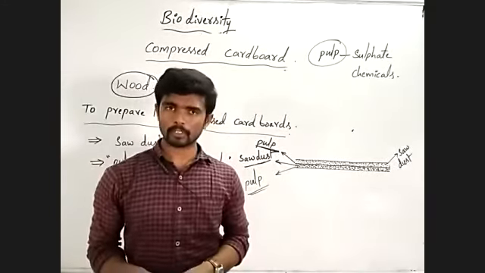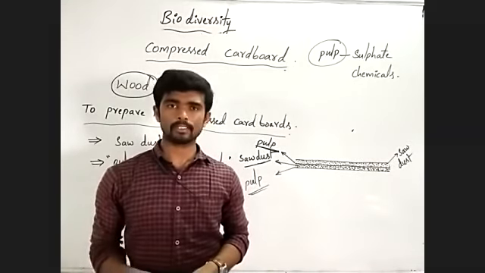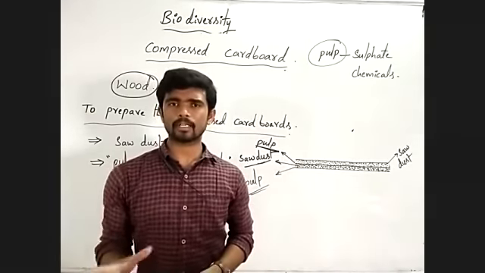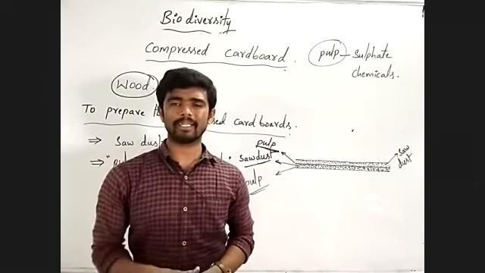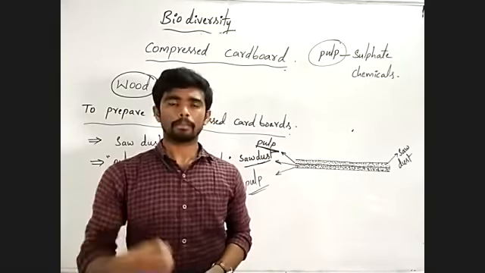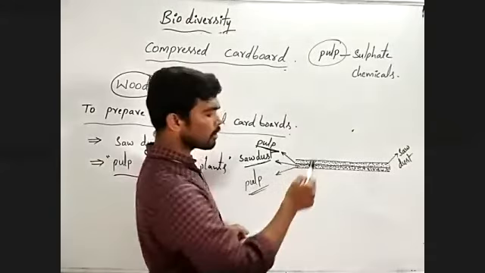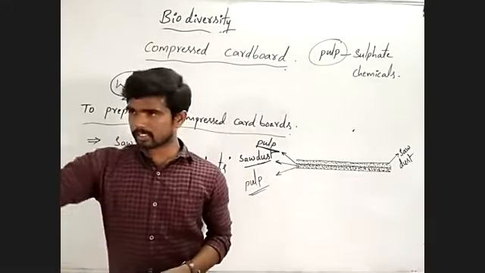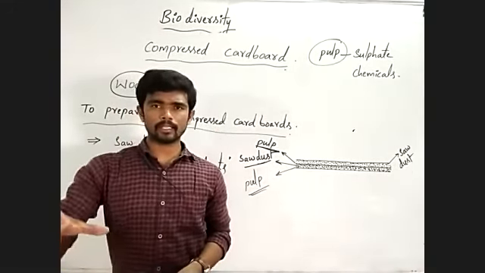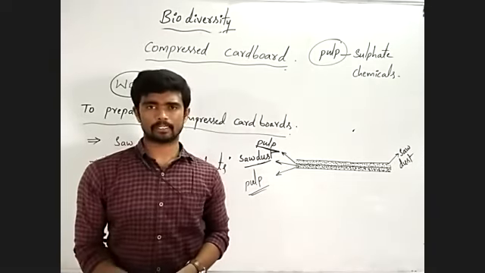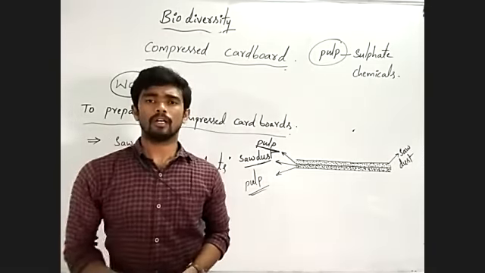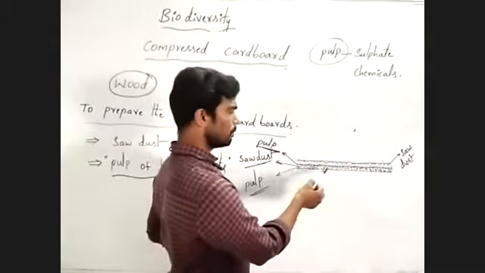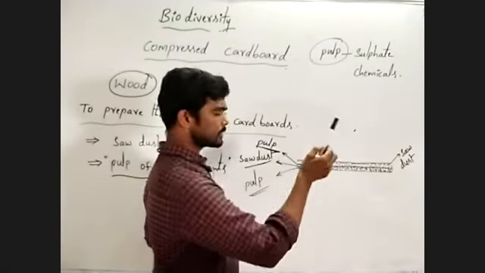Nowadays, doors, windows, tables, chairs, pads, any other different types of wood instruments or wood materials or plywood are prepared by using this type of compressed cardboard. You know very well the cupboards in houses, and other different types of instruments. Next, other different types of wood materials, all these are made by using the compressed cardboard.